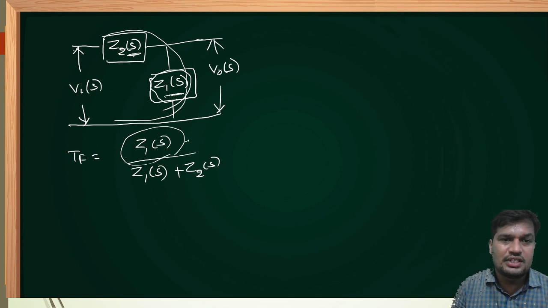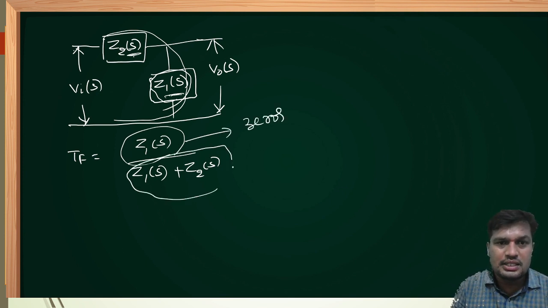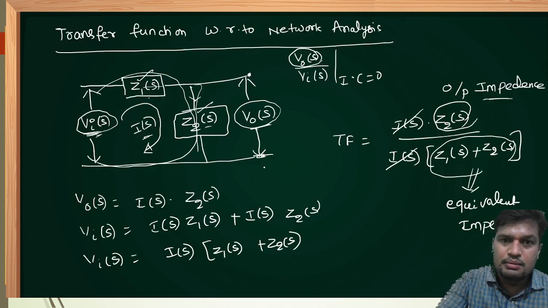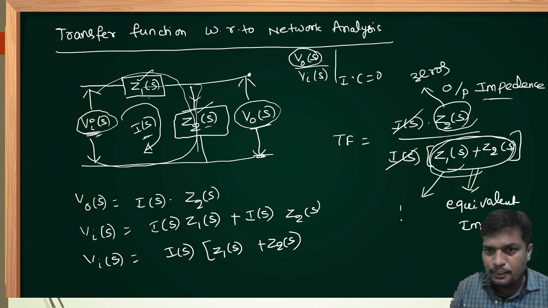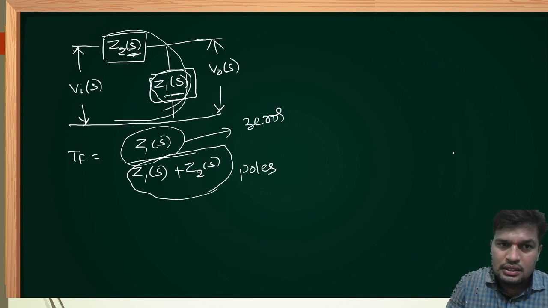Dear friends, if you see here, the numerator expression I told is zeros, and the denominator expression is poles. I have just explained this. In the previous circuit also, this is called zeros and this is called poles. Here the poles location is Z1 plus Z2. In the present discussion also, the poles location is Z1 plus Z2.